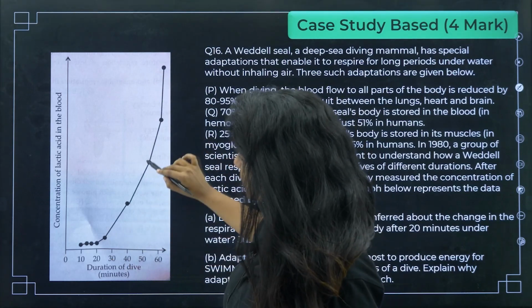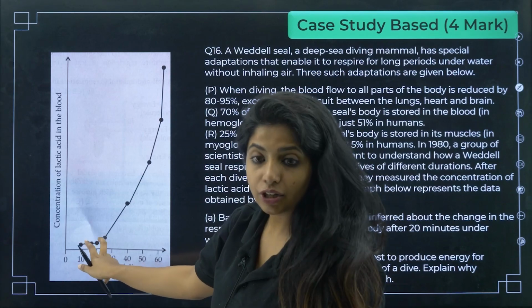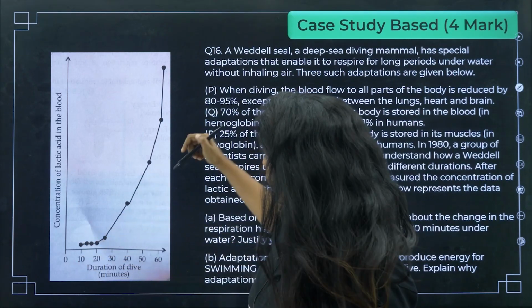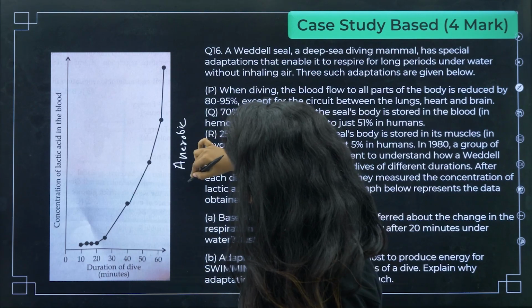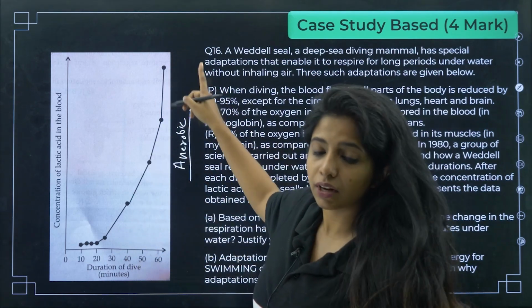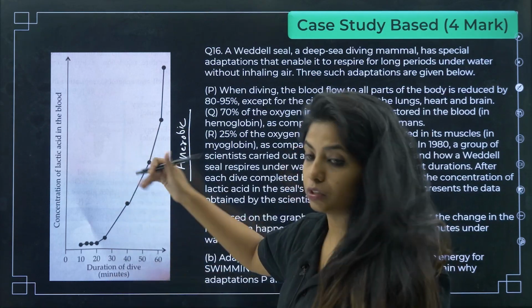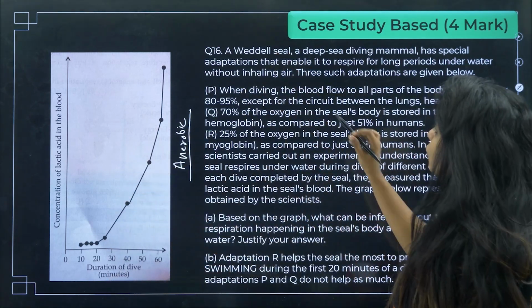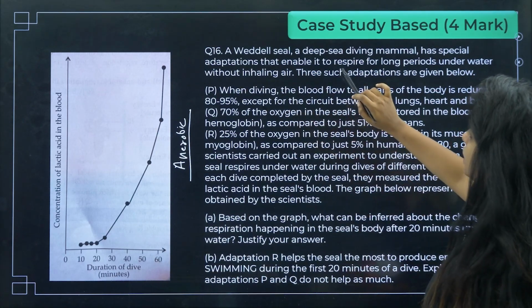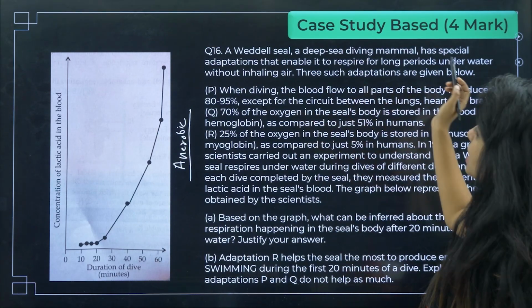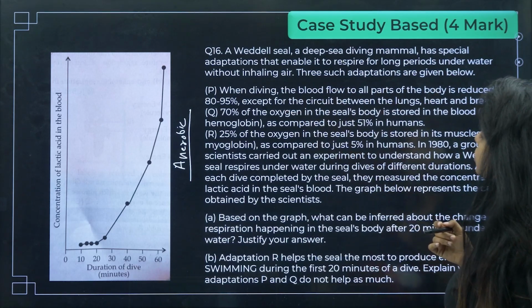So whenever lactic acid is increasing, what's the reason? Probably initially aerobic respiration was taking place and then anaerobic respiration probably took place, which is why it is increasing. When anaerobic respiration takes place, that's when lactic acid is being produced. So if you know this, it's really good. Now you start reading. A Weddell seal, a deep sea diving mammal, has special adaptations that enable it to respire for long periods underwater without inhaling air. Three such adaptations are given below.